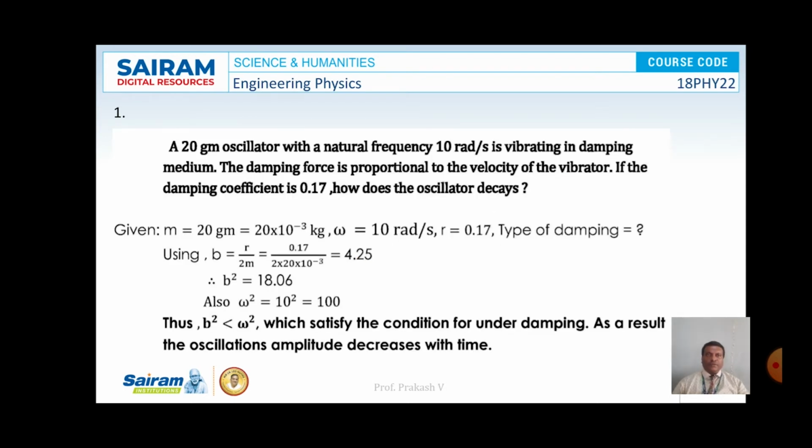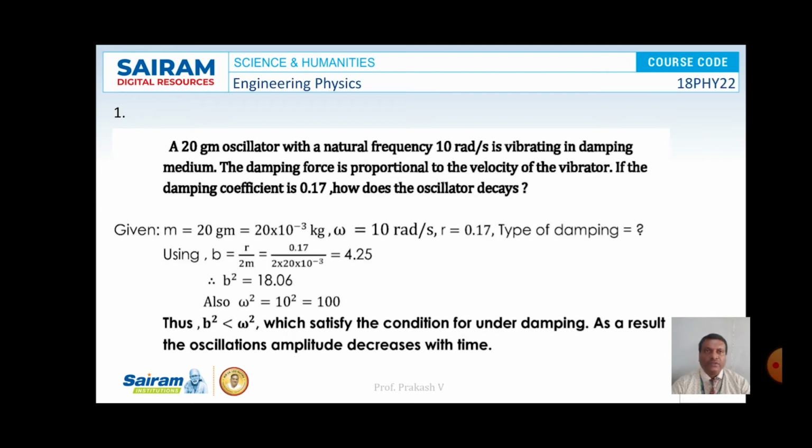And here is a problem. A 20-gram oscillator with a natural frequency 10 radians per second is vibrating in a damping medium. The damping force is proportional to the velocity of the vibrator. If the damping coefficient is 0.17, how does the oscillator decay?